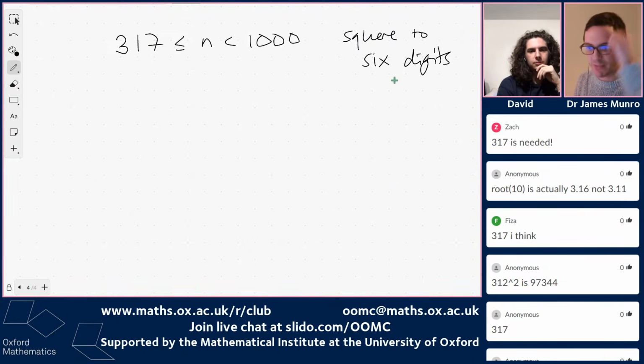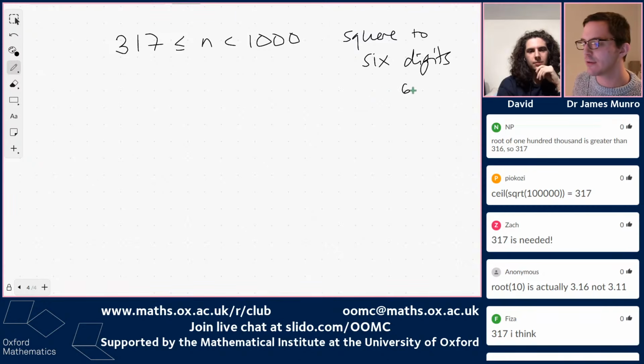Okay, and there's quite a lot of them. There are, well, 683 of them or something. Thinking carefully about double counting. 603 of them. How many possibilities are there? So that was part 1. How many squares?